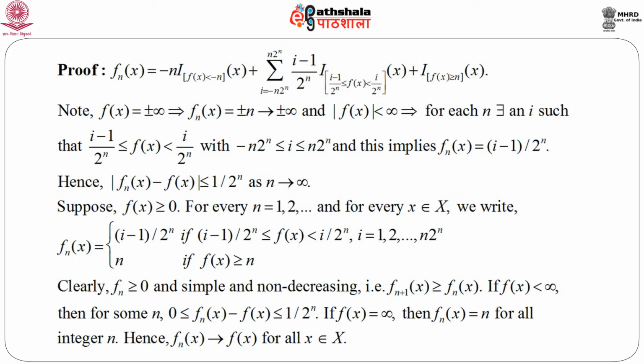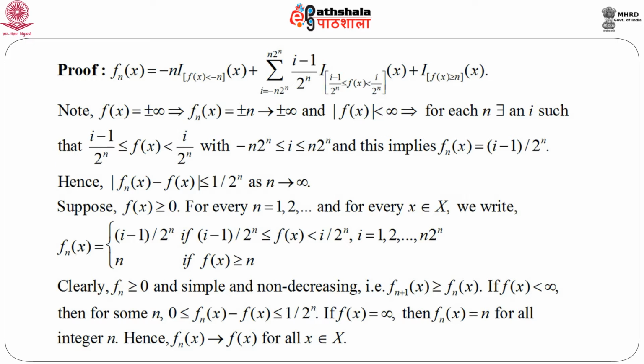Consider f_n(x) as a particular type of function: minus n times the indicator function over the set {f(x) less than minus n} of x, plus the summation over i equals minus n times 2 to the power n to n times 2 to the power n of (i minus 1) by 2 to the power n times the indicator function of the set such that (i minus 1) by 2 to the power n is less than or equal to f(x) less than i by 2 to the power n, of x, plus n times the indicator of the set {f(x) greater than or equal to n} of x.